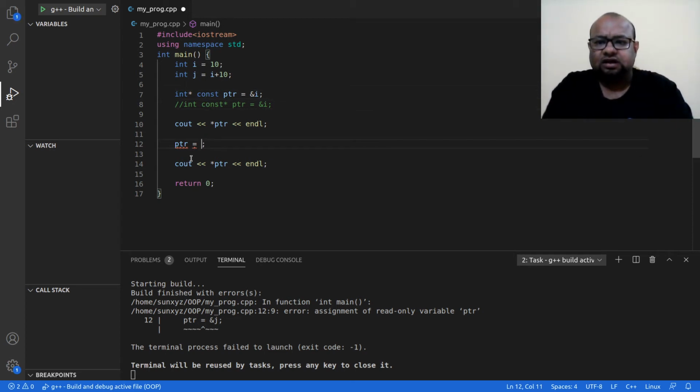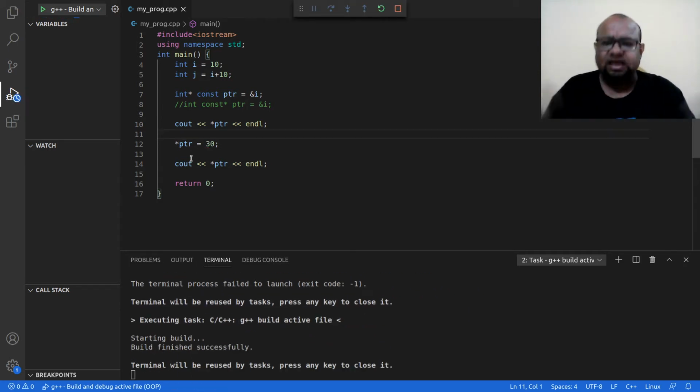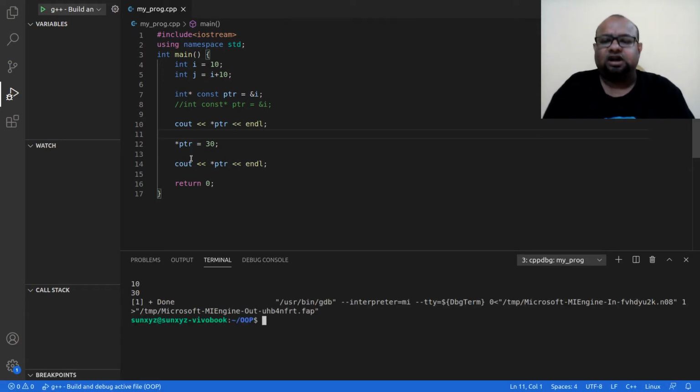Now is this possible? Can I use this pointer to update the value that the pointer is pointing to? So let us go ahead and do that. And yeah, this is completely fine. Previously this pointer was pointing to the address of i. This i had a value of 10. So when I printed the value that the address is pointing to, I got 10. Then I updated the value to 30, and when I printed the value again, I got 30. So this is something that I can do now.